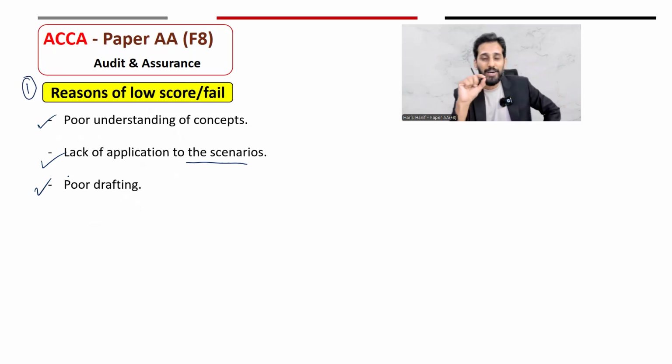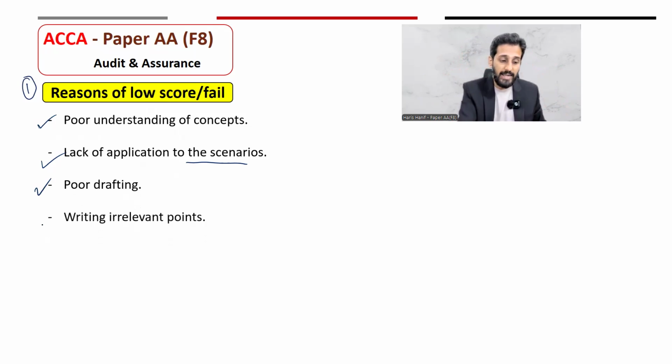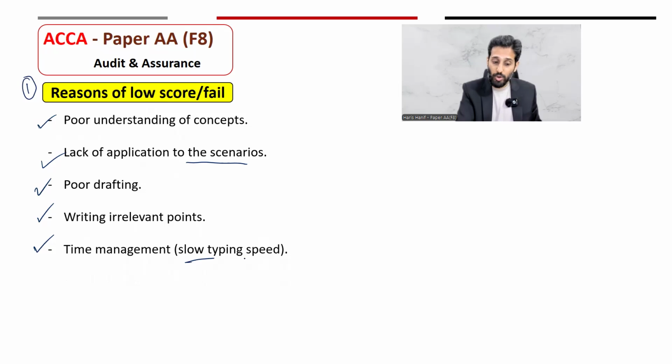Poor drafting. Audit is not a paper where you just understand and memorize the concept. A proper, well structured, relevant drafting technique is very important for the marks. Writing irrelevant points: please remember that writing too much will not give you marks, writing the relevant point will give you the mark. Time management and slow typing speed: obviously, if you know the requirement and the answer but you have a slow typing speed, you will not be able to complete the paper on time. So this is a very important element to work on.